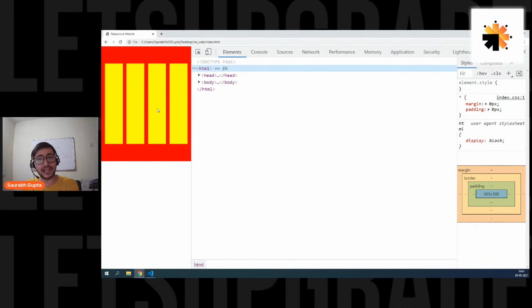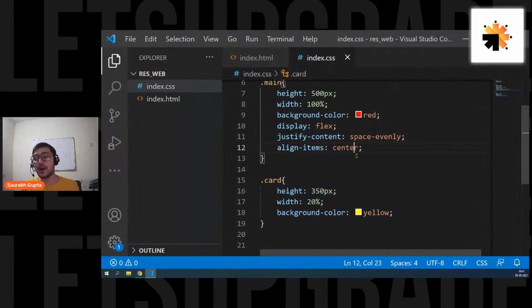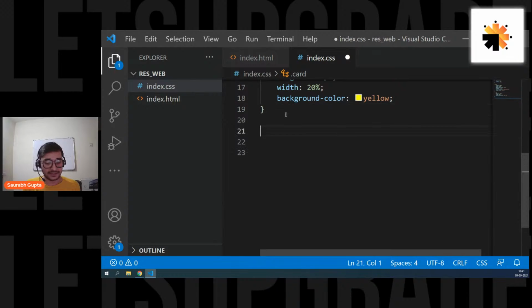CSS. One that will help it adjust in a mobile phone, and one that will help it adjust in a desktop. I need two different kinds of CSS. And again, how will I tell my CSS that you have to work for a mobile phone and you have to work for a desktop? How can I do that? For that, you have something called media queries.